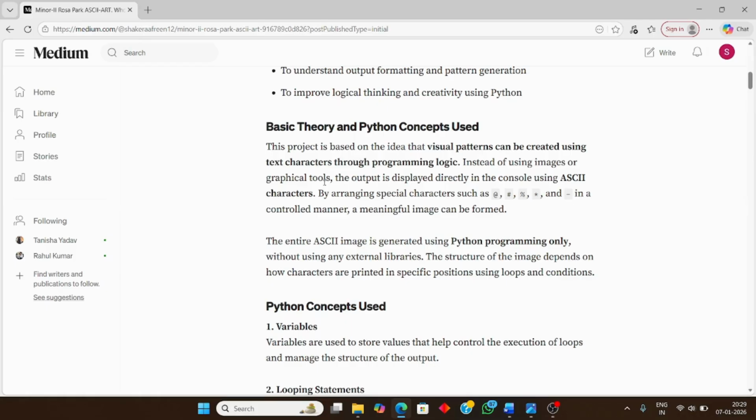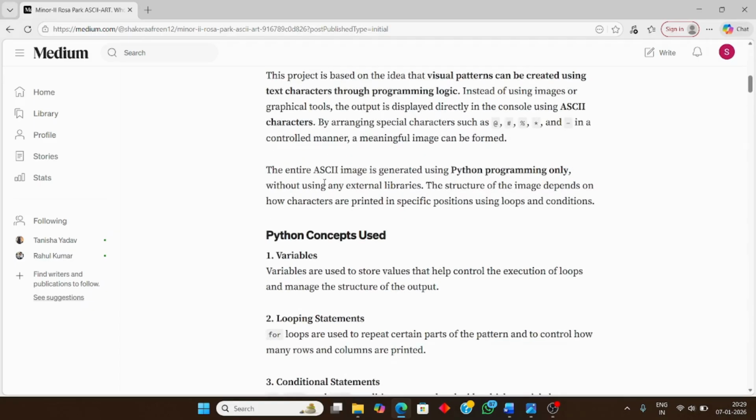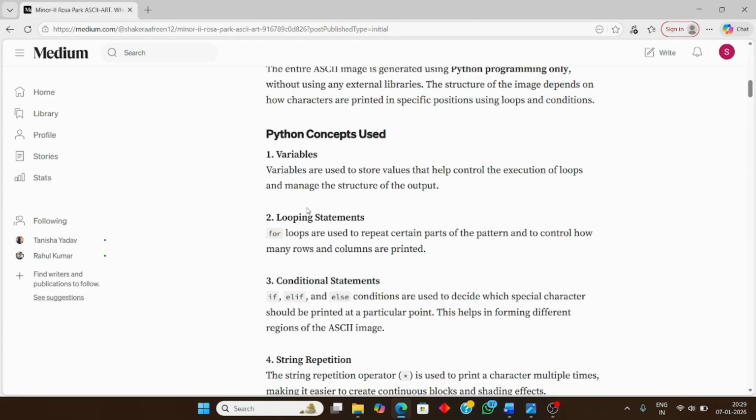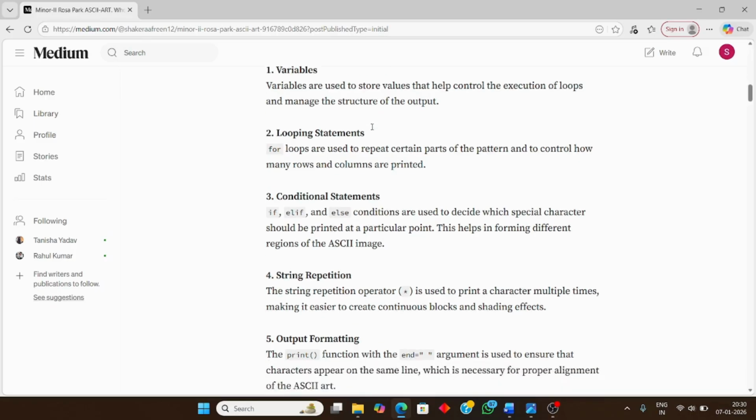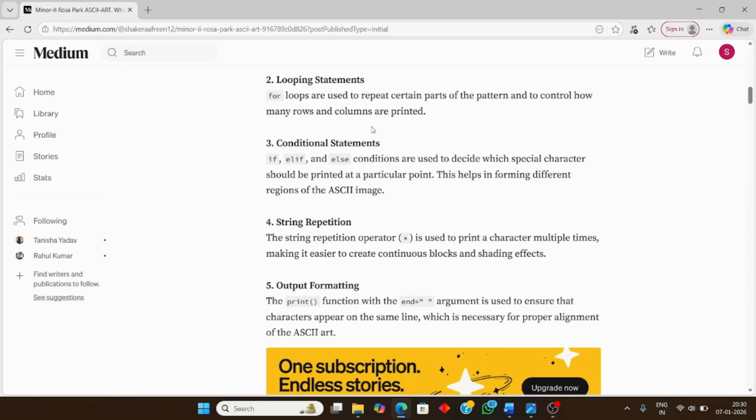Here are some basic theory and Python concepts. This project is majorly based on visual patterns created by text characters, using special characters and programming like loops and condition statements. First, we use variables, which are used to store values and help control the execution of loops. Loop statements run a certain range of code in a particular manner. We will mostly use for loops here. And condition statements are if, elif.